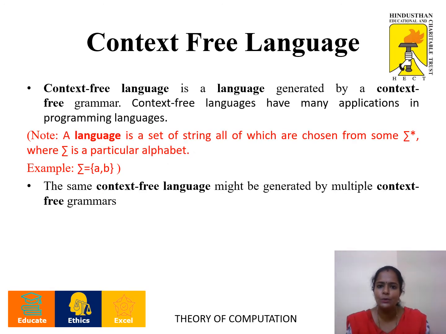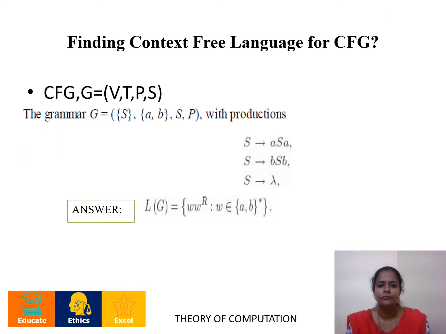Next, context-free language. A context-free language is a language which is generated by a context-free grammar. Normally, a language consists of a set of strings within sigma star. That sigma may consist of any alphabet, that is, a, b. So, finding the context-free language for a context-free grammar.